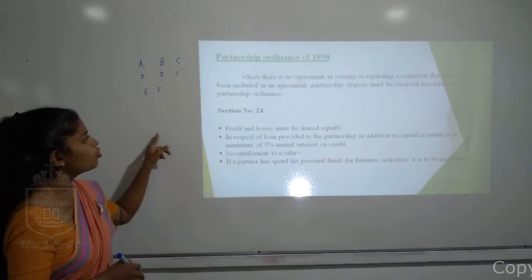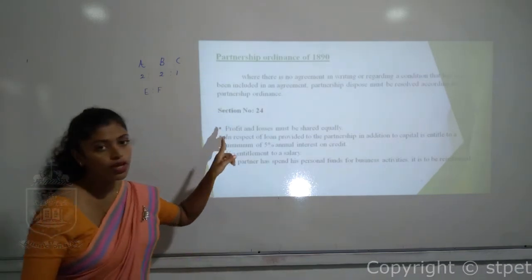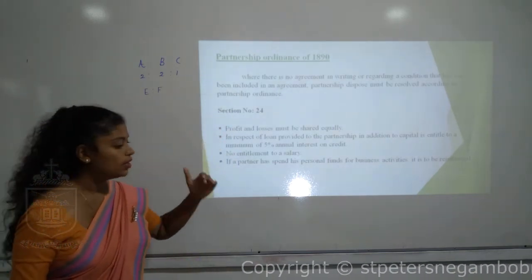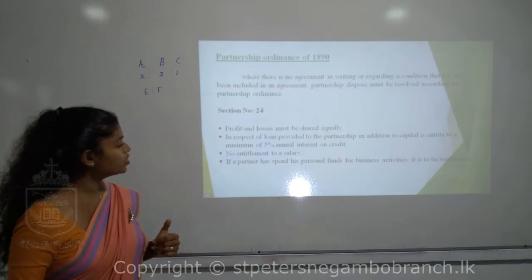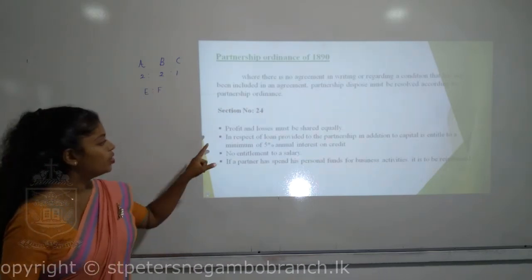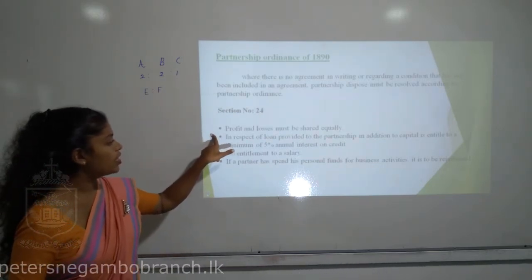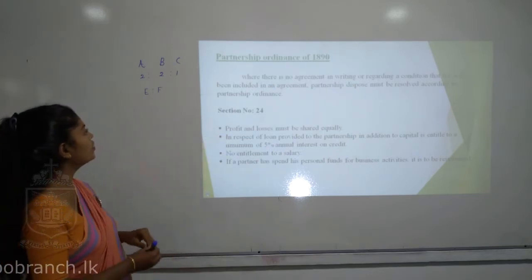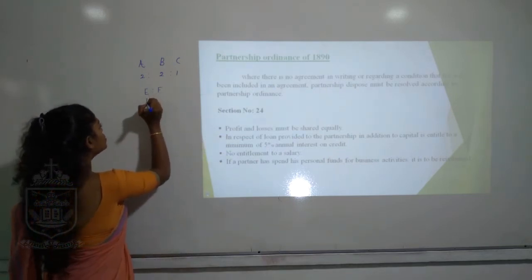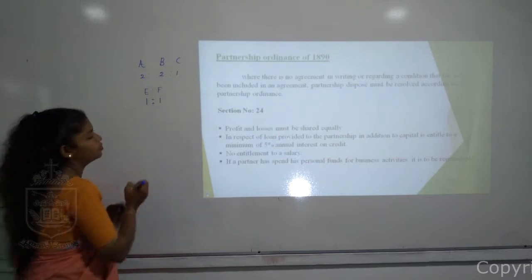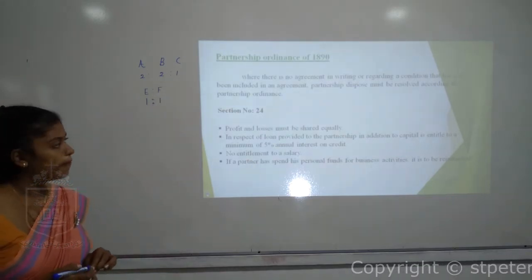At that time, you have to come to the Partnership Ordinance of 1890 and see the relevant information regarding your matter. So here they are requesting you to share the profit and losses equally when there is no agreement in your partnership. That means 1:1.